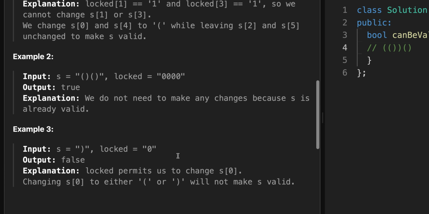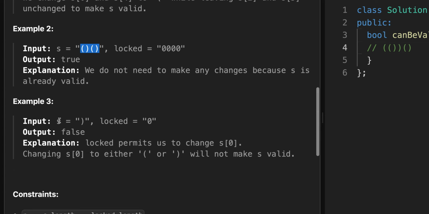Okay, let's go over these last two examples. As we can see, s is already in a valid state, hence the return value is true. Lastly, we have a string with a single closing parenthesis. So it really doesn't matter if it's unlocked or locked. We should take note that anytime we encounter a string of odd length, we can return false. Okay, so I think that's enough for us to get started. So let us begin.